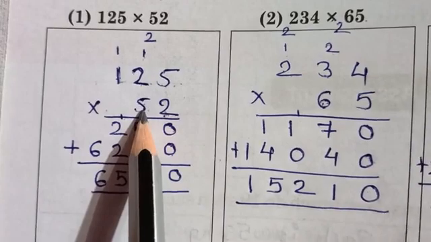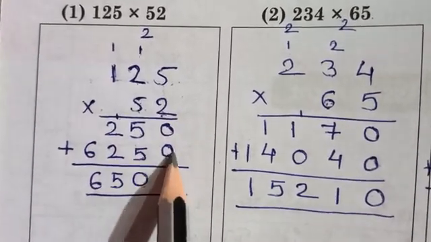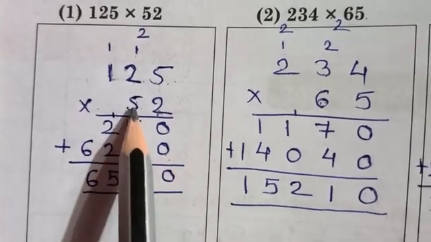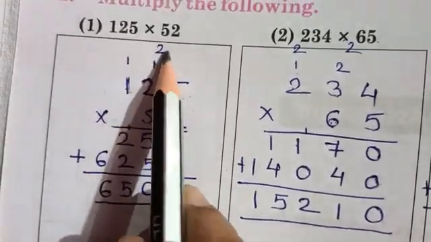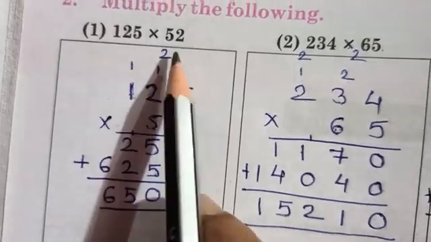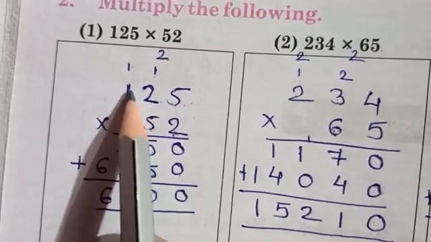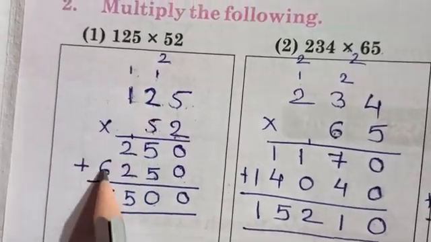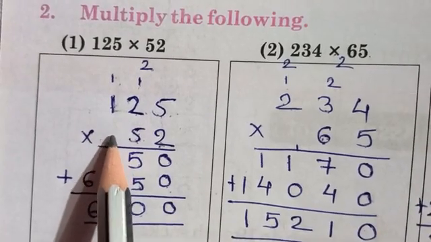Now tens place. So tens place will start from here. So this place you have to write 0. Units place you will write 0. Okay, so tens place 5 5s are 25. So 5 you will write, 2 you will carry. 5 2s are 10 plus 2 12. So 2 you will write, 1 you will carry. 5 1s are 5 plus 1 6. Clear? So now the multipliers are finished.